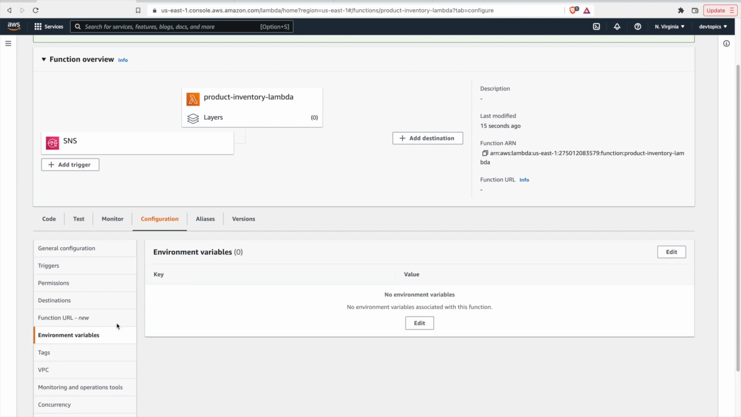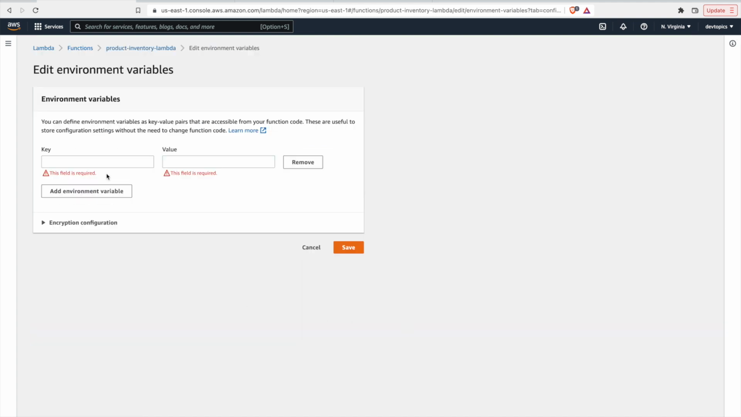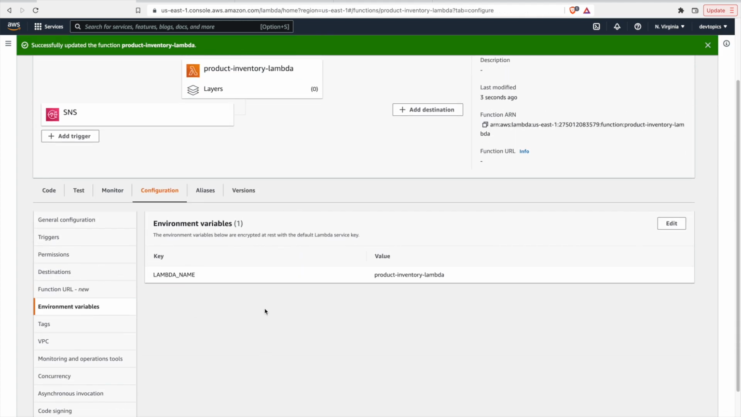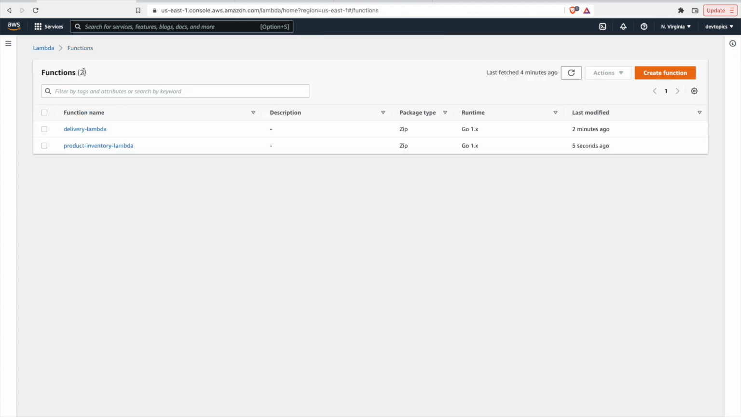And just like before, let's add an environment variable. And this is product inventory lambda. Save. Okay, so we have these two empty lambdas set up. They do absolutely nothing. But what we can do is check their CloudWatch logs after we publish an event. So let's quickly do that.